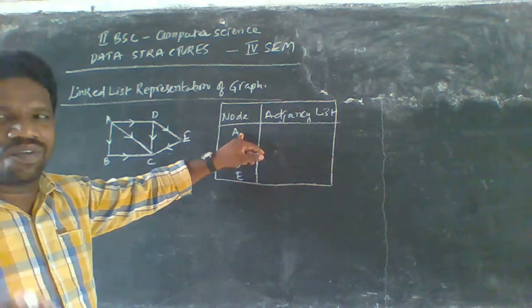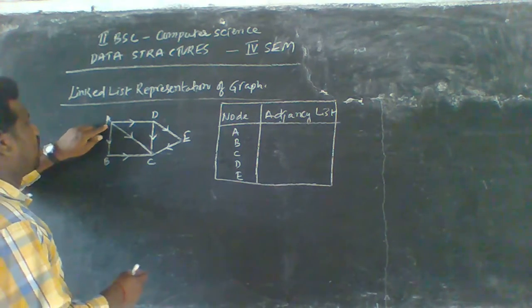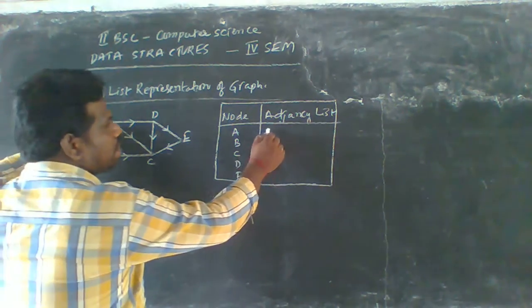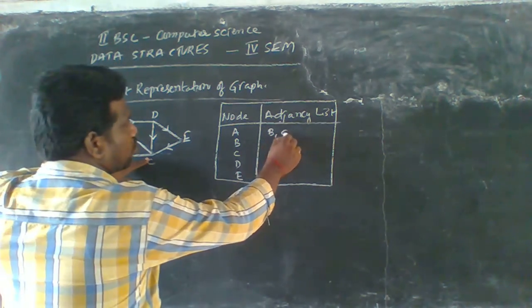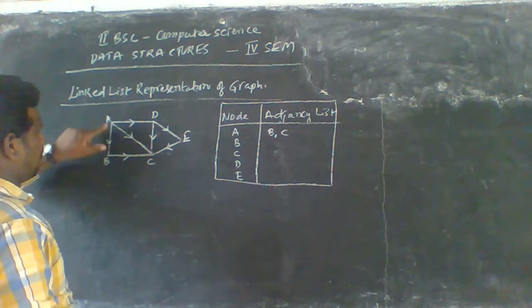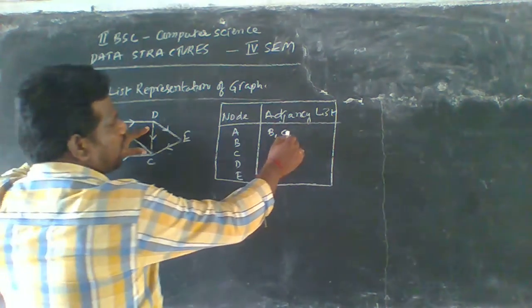From A, what is going here? From A it is going to B, so B comma C. A is going to B and C, and D is also possible here.